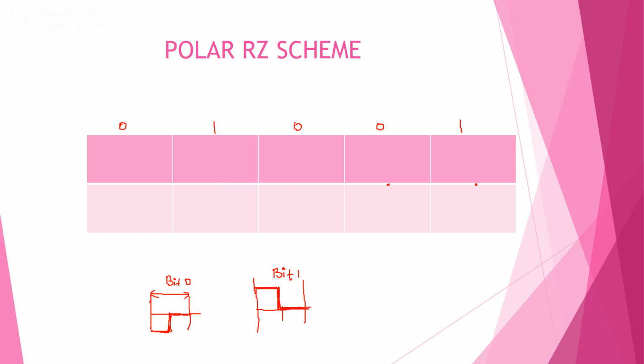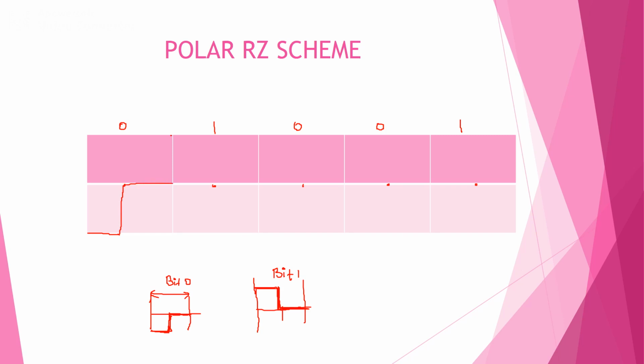We'll take the intermediate points like this. Now the first one is bit 0, which we can represent like this.